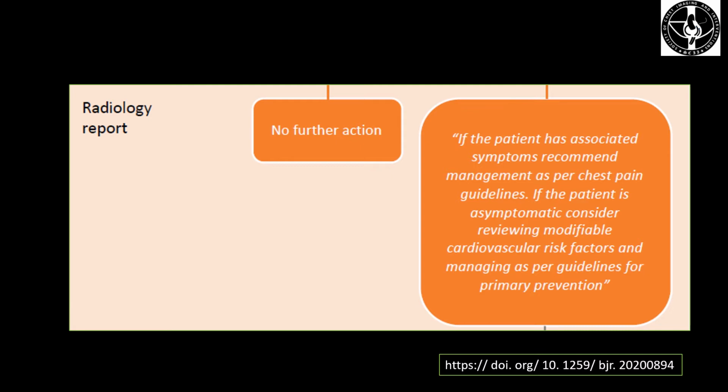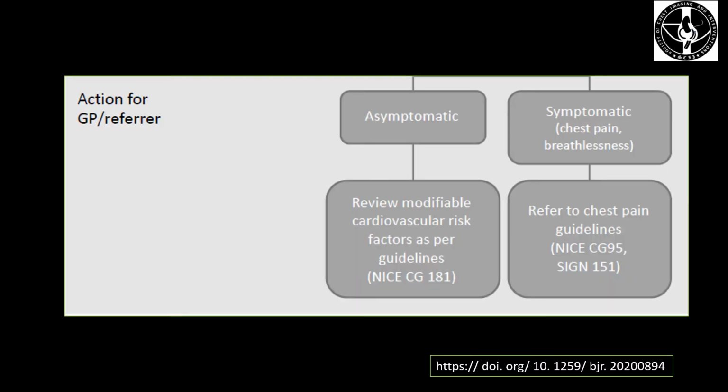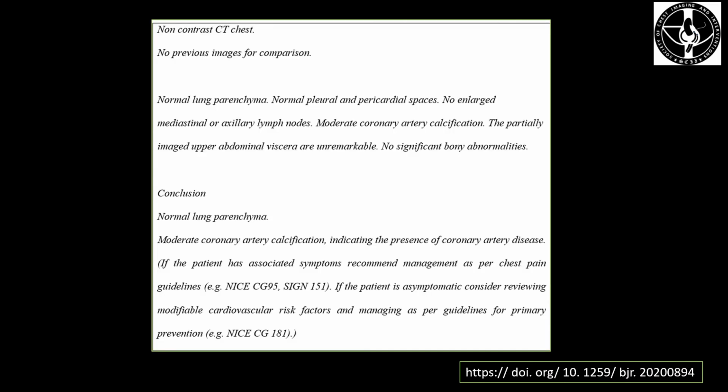If the patient is asymptomatic, then we consider reviewing modifiable cardiovascular risk factors and managing as per guidelines for primary prevention. These guidelines also provide action plan for general practitioners and other referrers. So if the patient is asymptomatic, then a review of modifiable cardiovascular risk factors as per guidelines is required. On the other hand, if the patient has symptoms like chest pain and breathlessness, then he is managed as per chest pain guidelines.